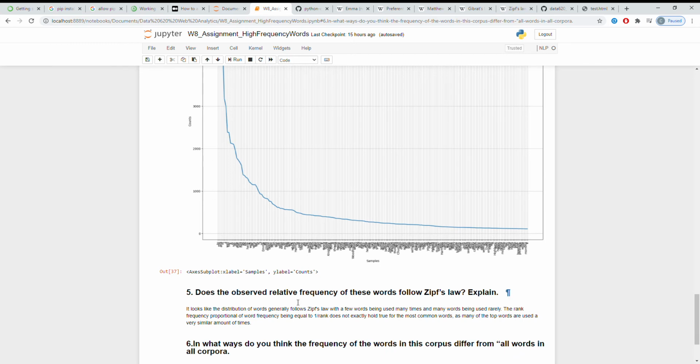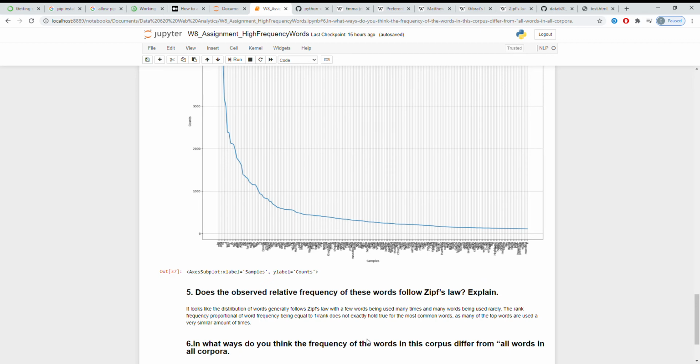So the 10,000th highest usage word will have 10,000 times less uses than the most used word. So it looks like this distribution of words generally does follow Zipf's law, with a few words being used many times and many words being used kind of rarely. And this obviously continues on for quite a while. There's plenty of words that are used only once. This is the rank frequency proportional to the word frequency being equal to 1 over the rank.